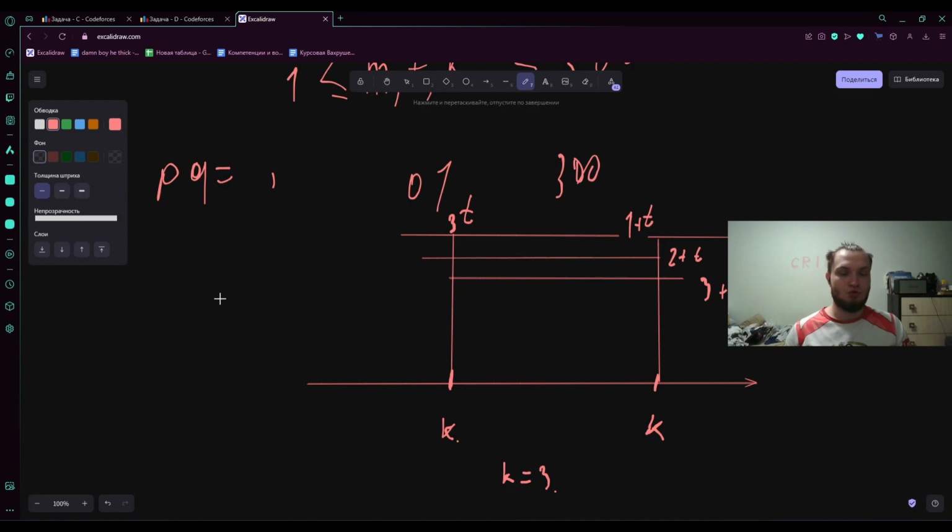We'll move on to the next one and check if this moment in time has already ended or not. Let's throw out of the PQ everything that's less than this moment in time. Less than this moment in time, we ended up with 1 plus t. In this scenario, we simply decide to discard it, and then we find ourselves with the number 2. The number 2 is less than the number 3, so it becomes clear that we need to add 1 more. We add 1 more at this very particular moment in time, again, plus t.